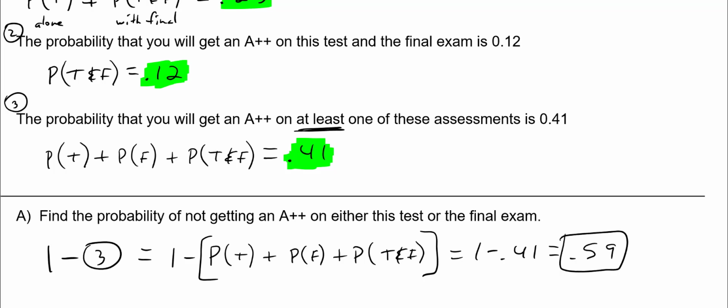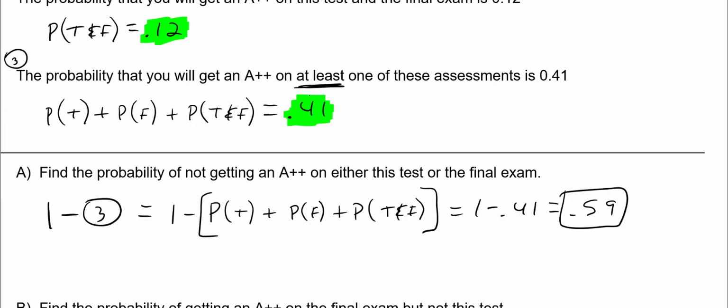Because if the probability of getting an A++ on at least one of them is 0.41, the probability of getting an A++ on nothing is 1 minus 0.41, which is 0.59. Okay, that's pretty good. Let's look at the next question here.